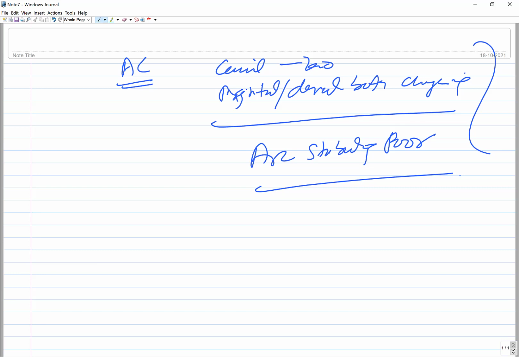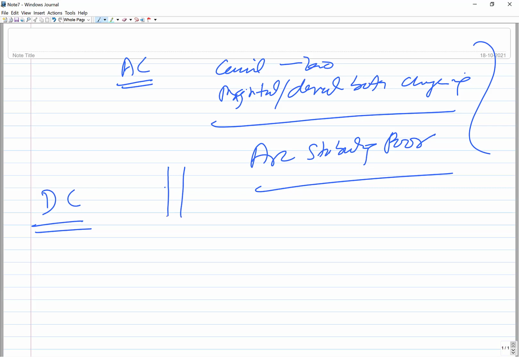One is it passes through the zero current, zero voltage levels, and the second, the magnitude and the direction both change in case of the AC welding, and this makes the stability of the welding arc very poor, and that is why it is very easy to strike the arc and do the welding using DC as compared to the AC.